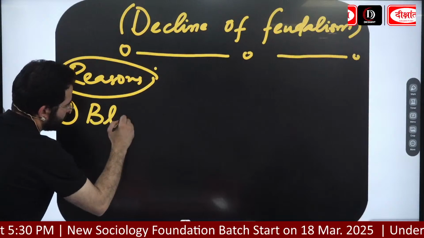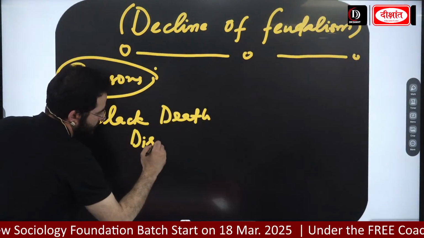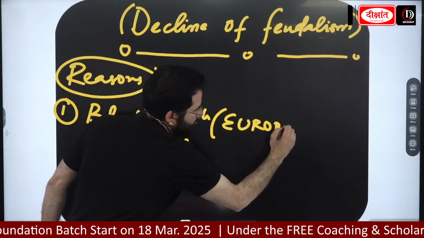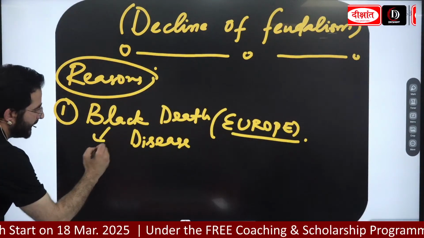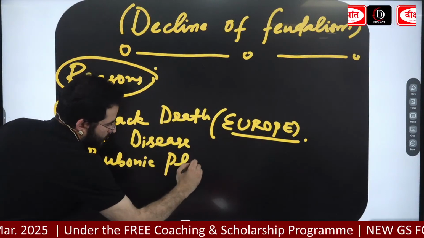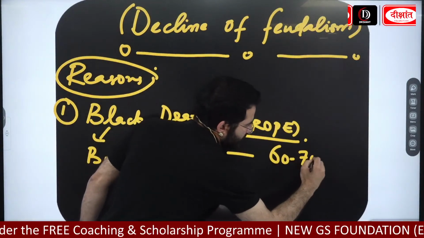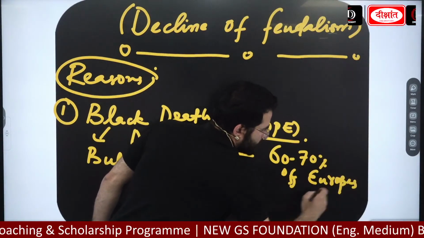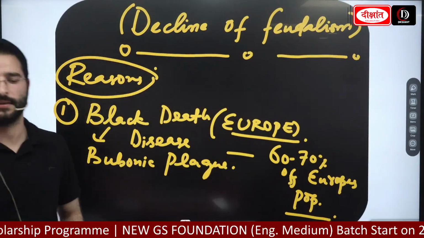Black Death disease, Europe. It was a bubonic plague, a bacterial infection, which wiped out around 60 to 70% of Europe's population.